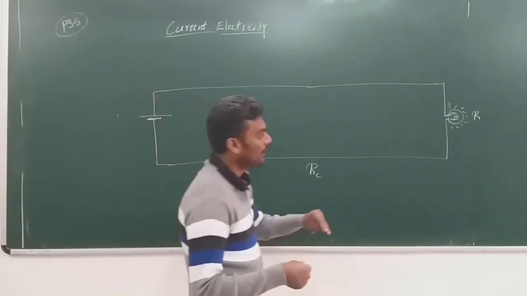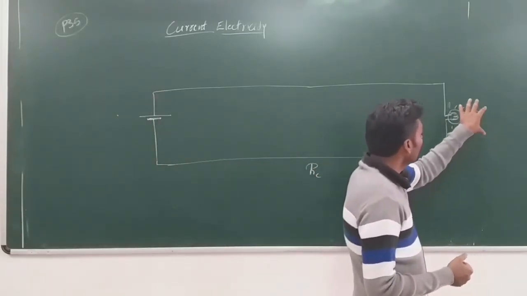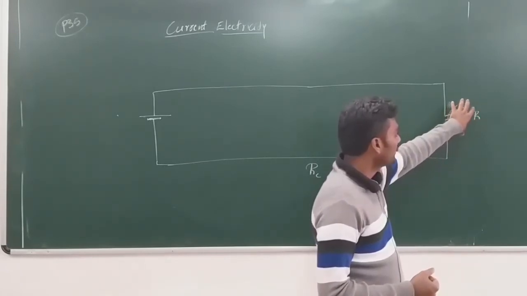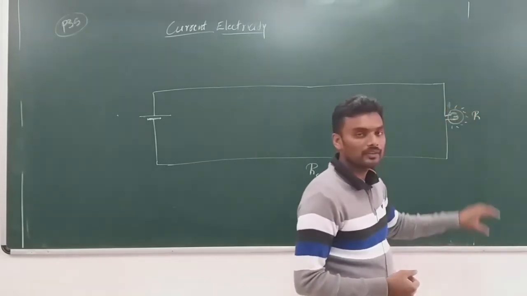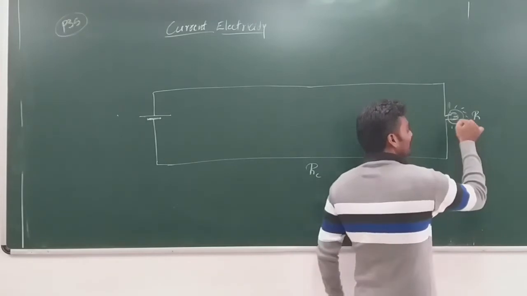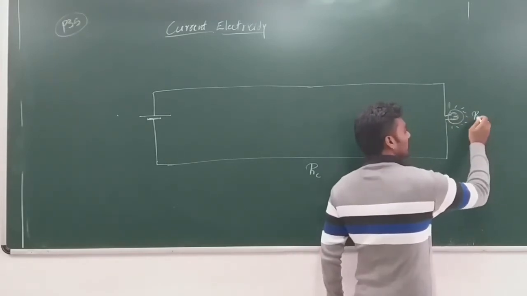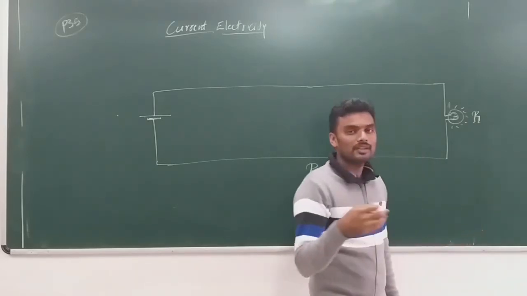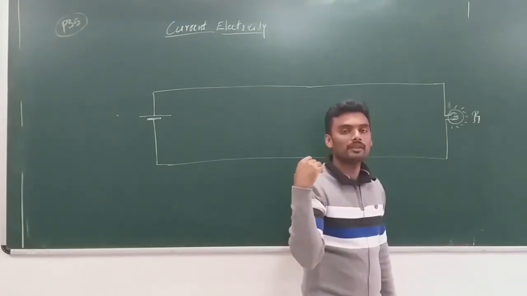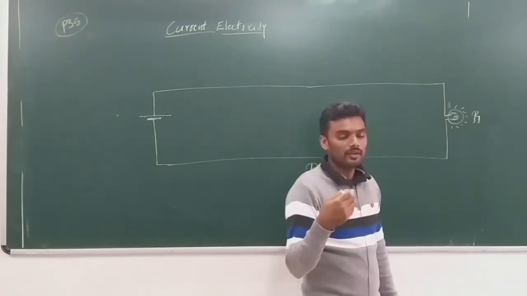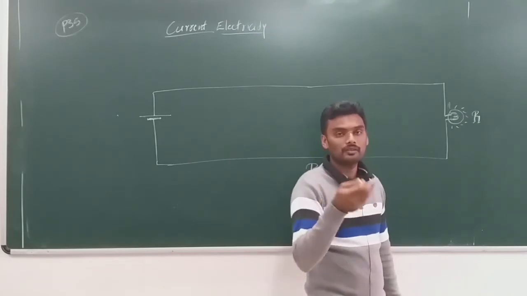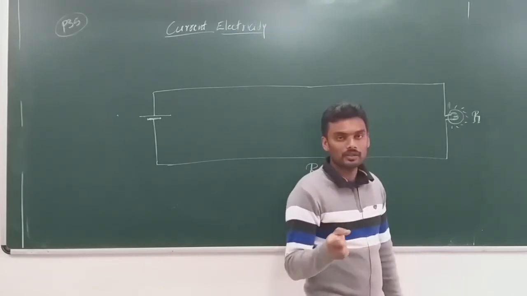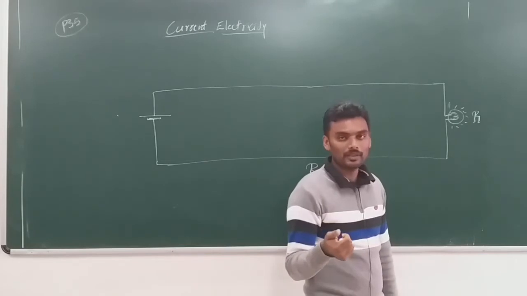As I told you, when they give a certain electrical device, they mention the resistance of that. Resistance is an inherent property. It cannot change with the application of different current or different voltage. Resistance doesn't vary, you know that, right?